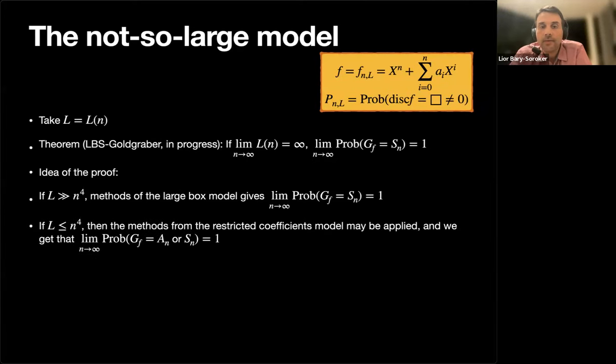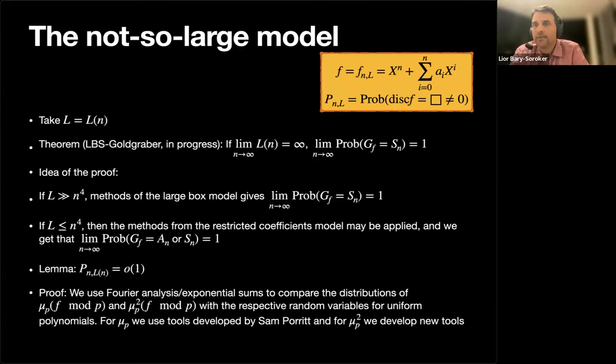If L goes slowly to infinity, then we can use the method from the restricted coefficient model at least to say that the Galois group is either An or Sn with probability 1. So the only thing that we need to deal with is the discriminant. The only thing that we need to show is that the discriminant goes to 0 as n goes to infinity, and the size of the box grows as slowly as you want. So this is exactly, I think, the one level above the restricted coefficient.